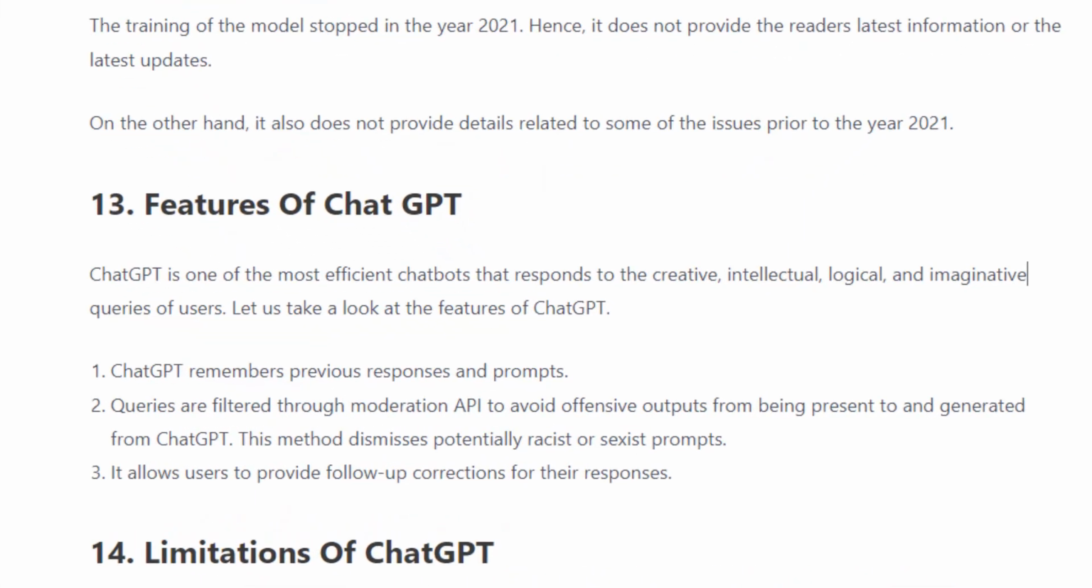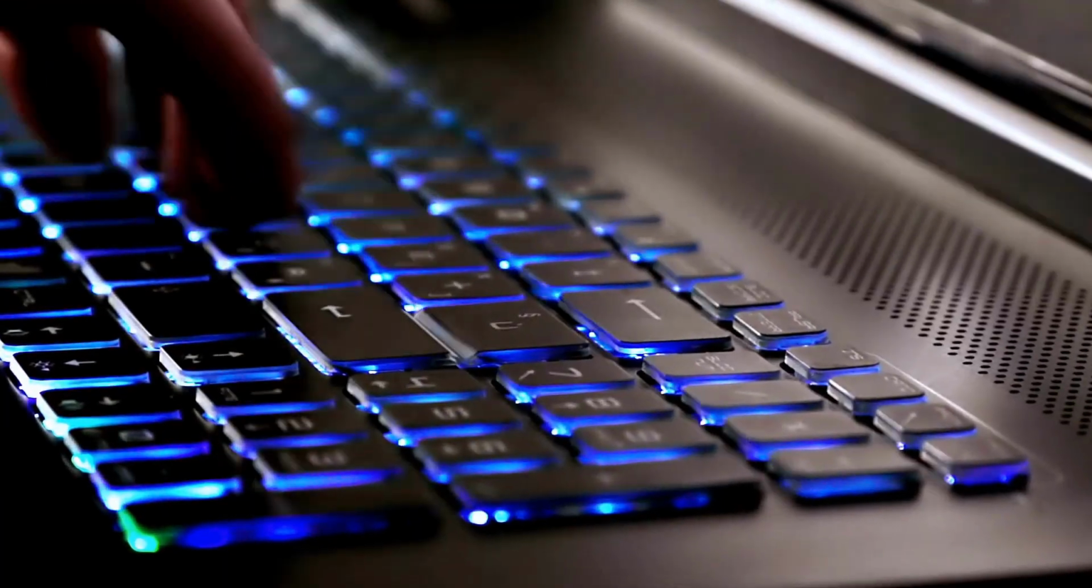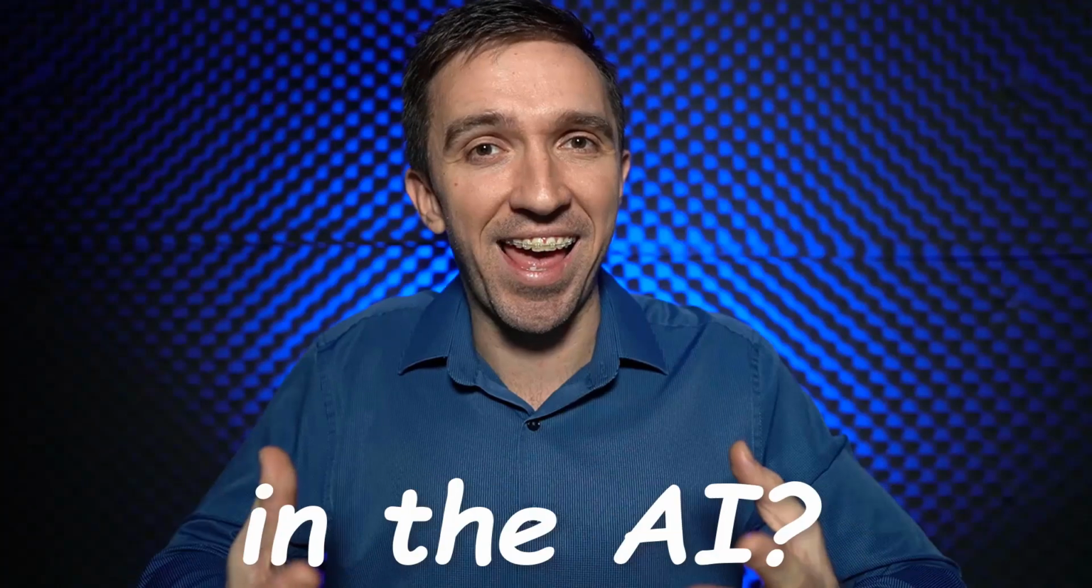And what's quite interesting, they say that ChatGPT remembers previous responses and prompts. Does that actually mean that someone already trained it to code robots for MetaTrader? Or if I spend time on it right now to teach it and improve it, is it going to be smarter, and are my actions going to be implemented in the AI? I don't know. Let me know that in the comments below.